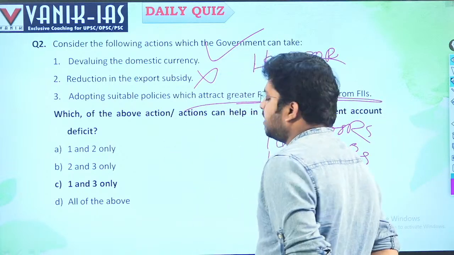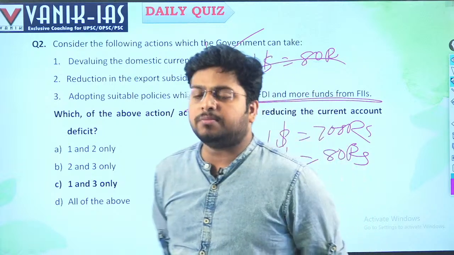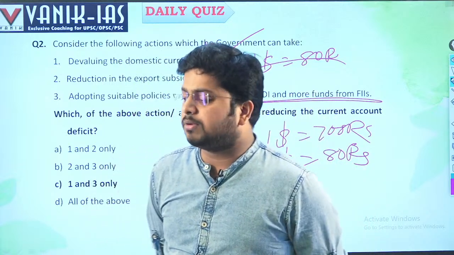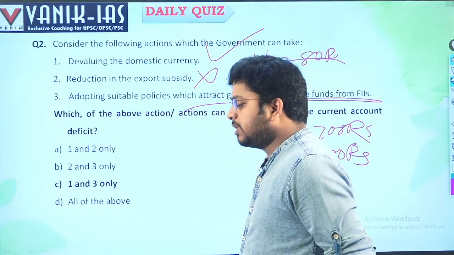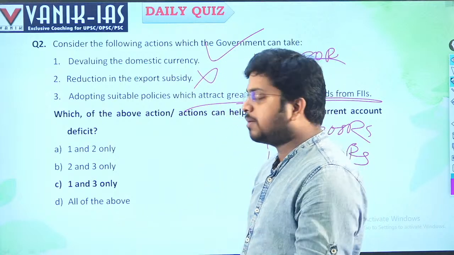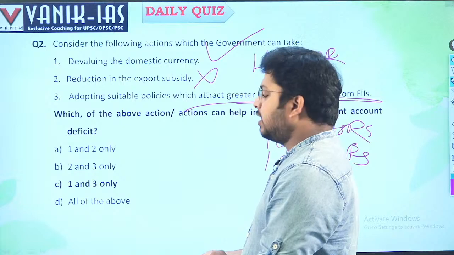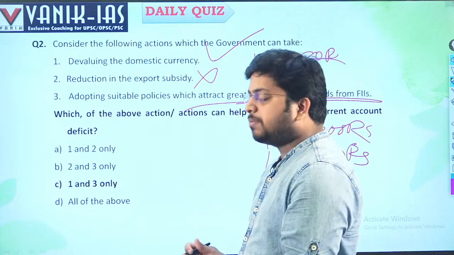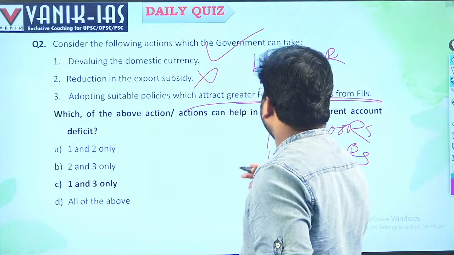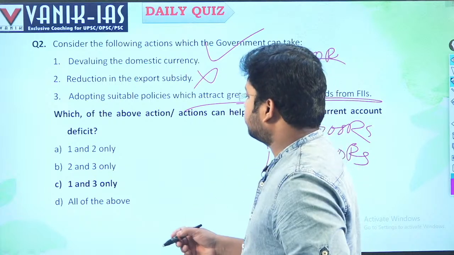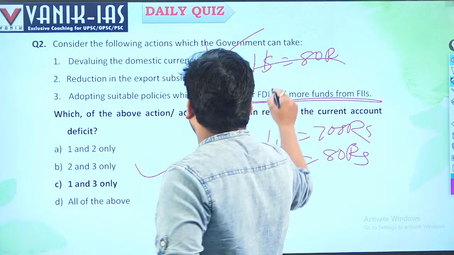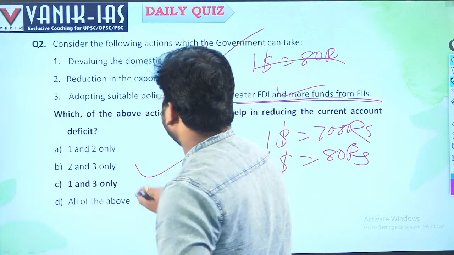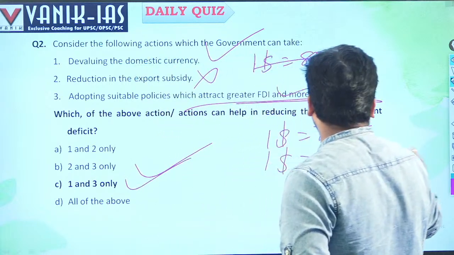Then, adopting suitable policies which attract greater FDI and more funds from FII. If FDI comes, foreign direct investment will come in dollars. They will give dollars to the RBI and demand rupees, so the demand for the rupee will increase. Because they give dollars to the RBI, the current account deficit will reduce. So options 1 and 3 will be the right answer.